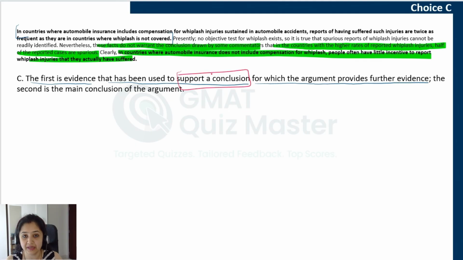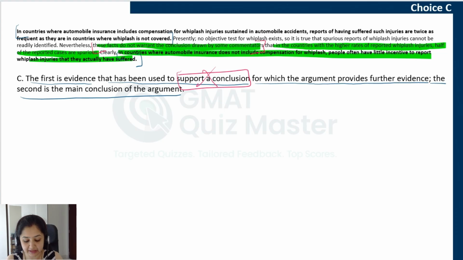So, this is one reason why this choice is incorrect. Let's read further. The second, that is the second boldface, is the main conclusion of the argument. Again, we already discussed that BF2 is not the main conclusion. The main conclusion is this one.